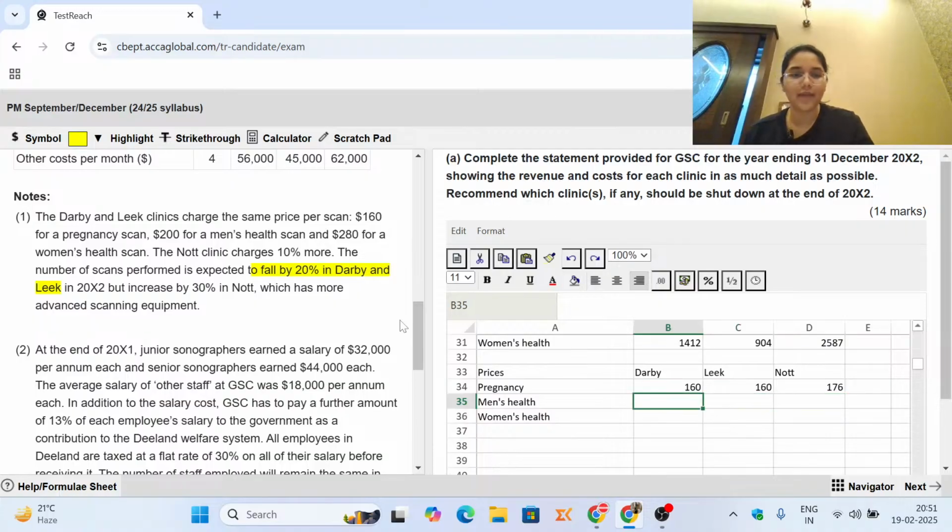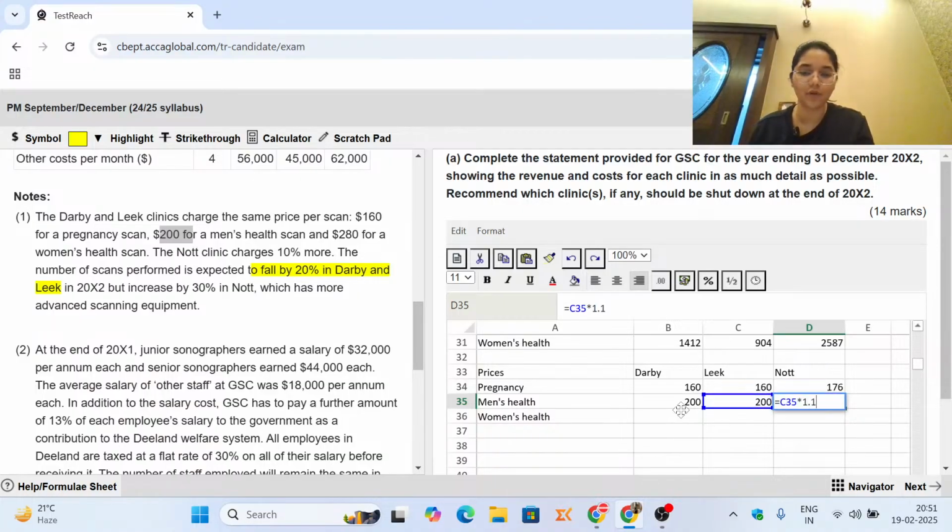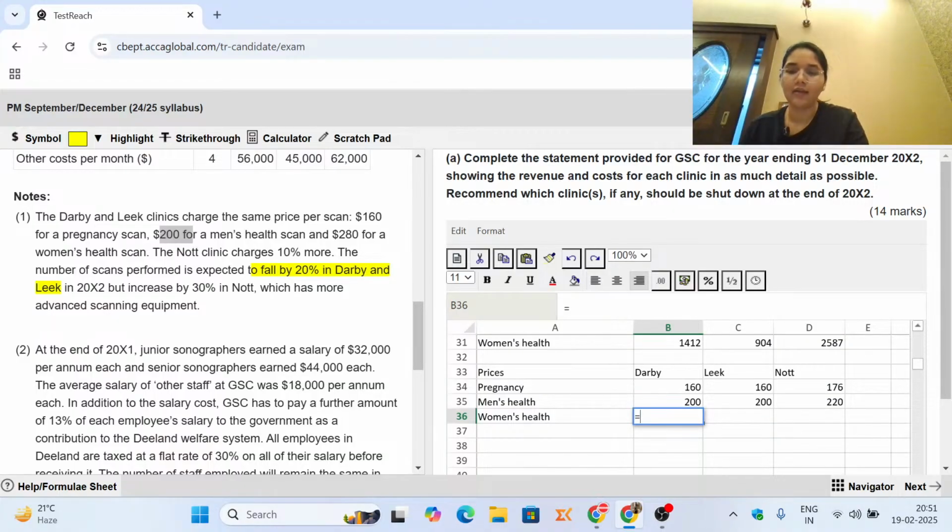Now let's talk about the men's health. So for the men's health, we can clearly see it's a $200 of charge that they have to pay. So 200, this remains the same for Leak. And here you have a little bit extra for the sophisticated equipment that you have, so into 1.1. So this gives you the men's health complete data. Now talking about the women's health, again we see it's a 280 in the question, so 280 remains same. And then for the next one, it's going to be 10% higher than 280, so 280 into 1.1. So this is how we have worked out the prices also.